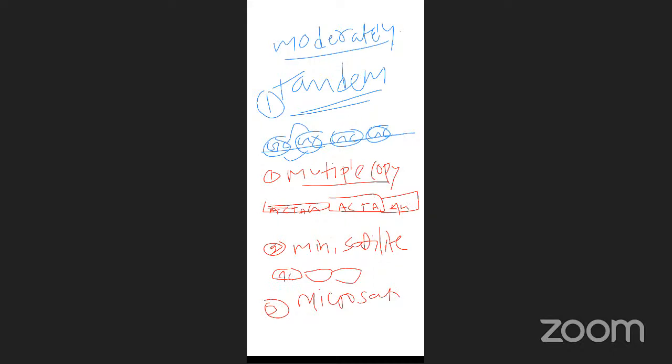Here only ACT, ACT, ACT repeated. The micro means very less in number repeated: AC, again AC, again AC. So this is micro. Mainly the mini satellite and microsatellite sequences are involved in DNA fingerprinting.